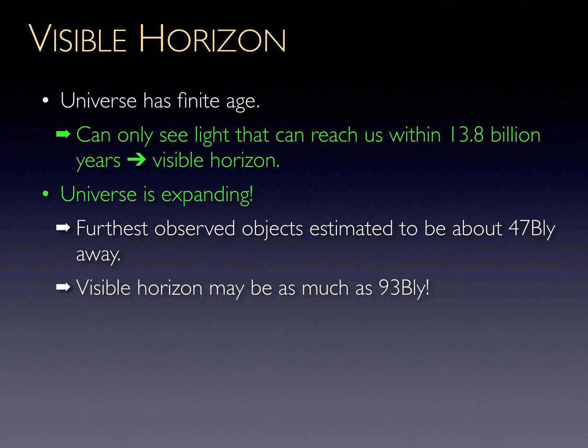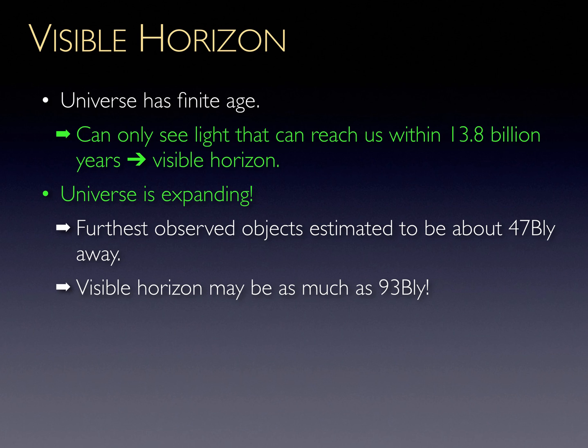We believe the universe started almost 14 billion years ago. We can only see objects from which the light has had time to reach us within this 14 billion year time span. Objects in the universe that are too far away are not visible to us because the time required for the light to get to us is too long. Thus, there is a visible horizon, beyond which we cannot see. However, the distance to this horizon is not 14 billion years, but is actually much farther.